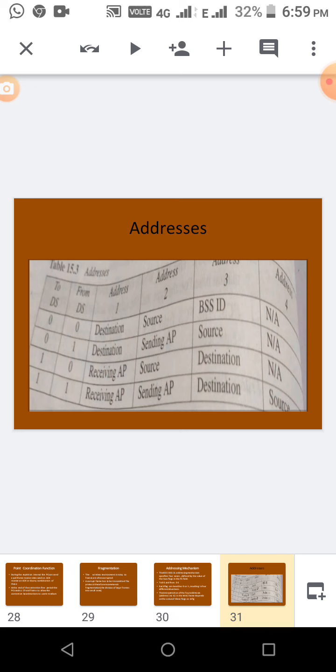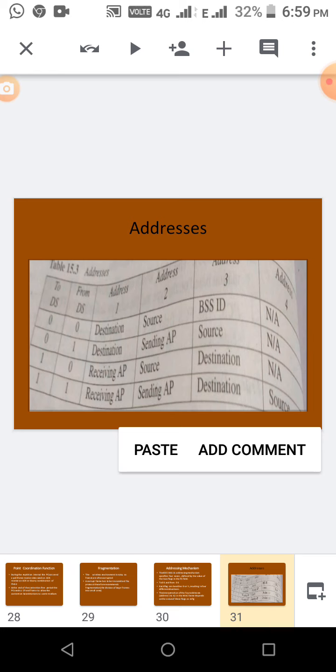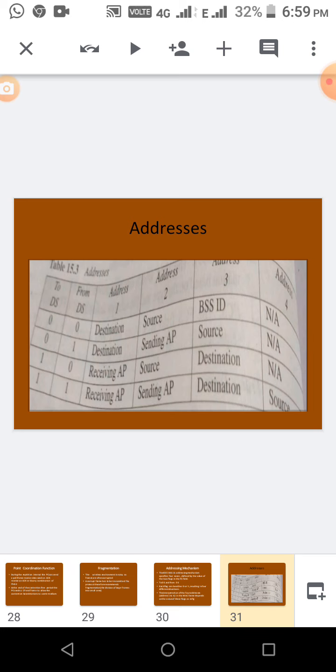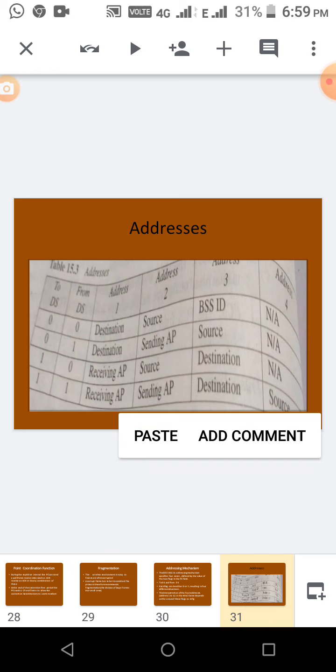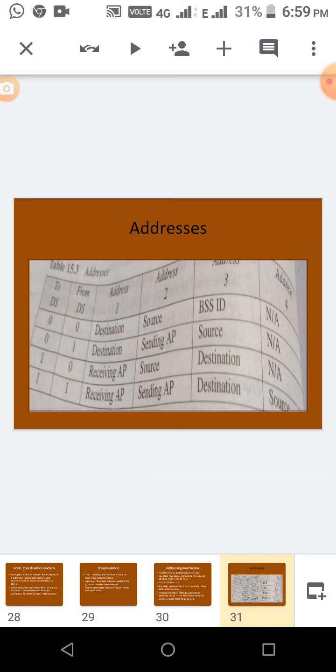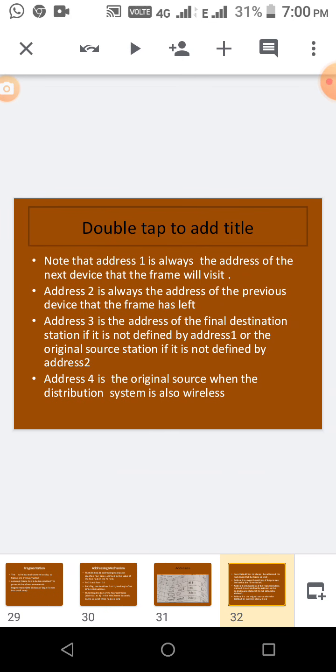See this, that is To DS 0, From DS 0. To DS means going to the distributed system, and From DS means it is coming from it. Then the columns are the destination address and source address; address 1 is the destination, 2 is the source, and the third one is the BSS ID. Like this all the details will be there. So there are 4 columns: the first one is To DS, going to, the second one is From DS, coming from, and then destination address, source address. All the details are given here.